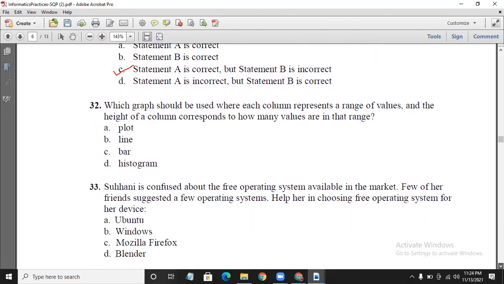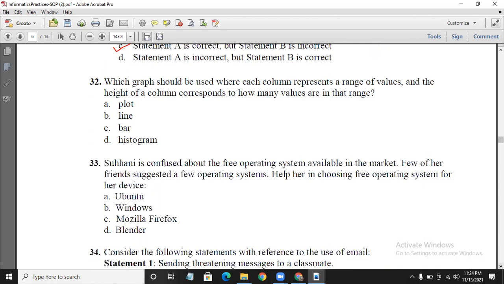Which graph should be used where each column represents a range of values and the height of a column corresponds to how many values are in that range? Plot is like a line chart. There is no chart like that, and there's no function for line. A bar chart represents only a single value, and a histogram will represent the range of values.